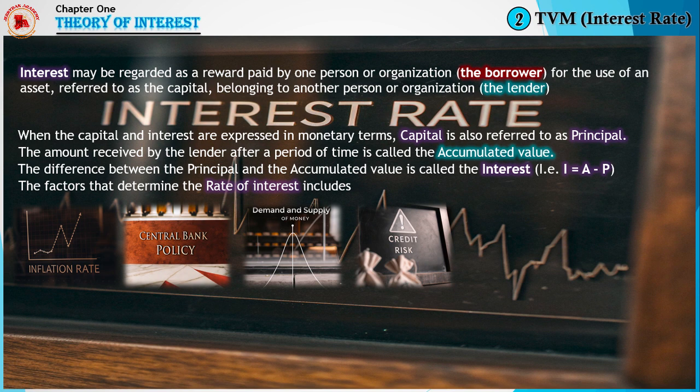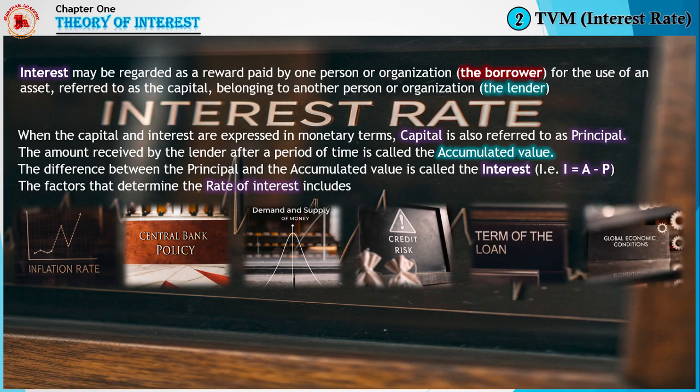We also have credit risk, in which borrowers with a higher risk of default are charged higher interest rates to compensate for the risk. We have also the term of the loan, which is the duration of the loan, as long-term loans have higher interest rates due to greater uncertainty and risk. We have also global economic conditions. When the global economy is strong, countries may experience changes in interest rates, investments, and capital movement. These are a few factors out of the many determinants of the rate of interest.